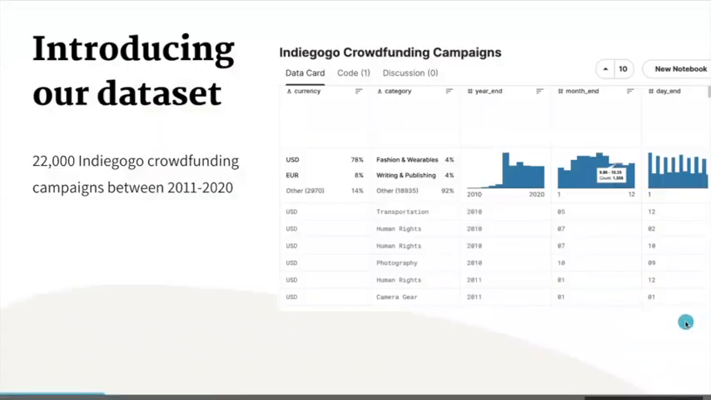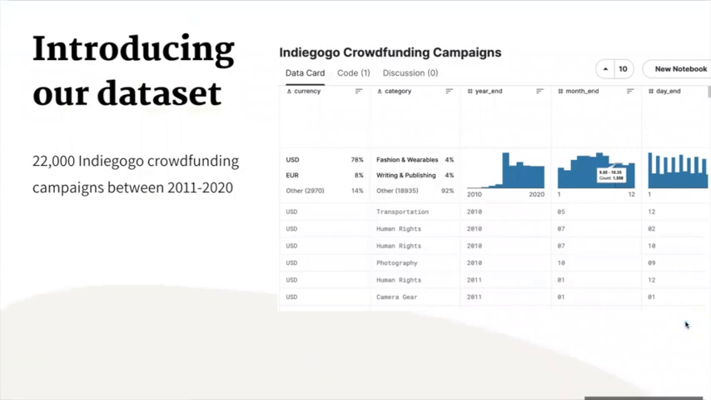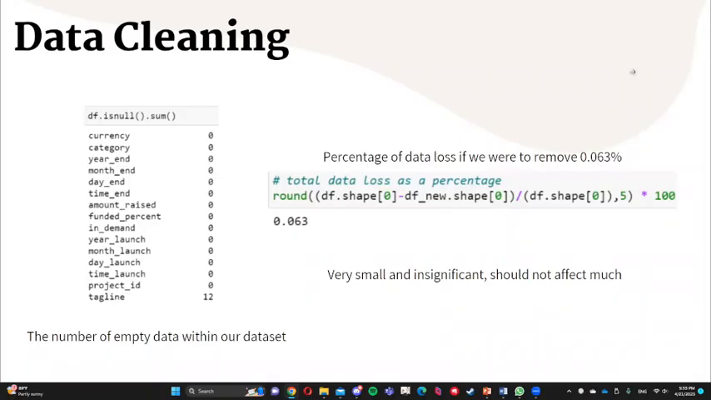So for our data set, we found a data set of all the past Indiegogo crowdfunding campaigns that were held between 2011 to 2020, which is around 22,000 campaigns. For our data cleaning, we first checked for missing values in the data set. Throughout the entire data set, only the tagline column had missing values, and it was only 12. Given that our total number of campaigns is over 20,000, removing the 12 would result in a very small and insignificant loss of data, thus we chose to remove it.